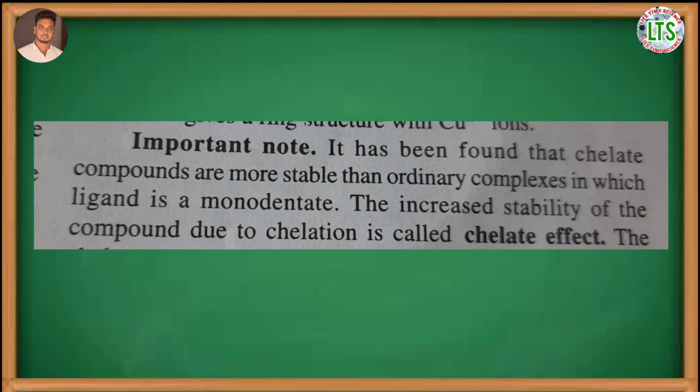Complex compounds formed by chelating ligands are more stable than compounds of monodentate ligands. It is due to the chelating effect. The increasing stability of a complex due to chelation is called the chelating effect.